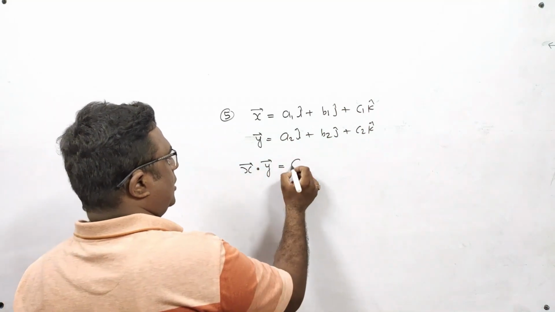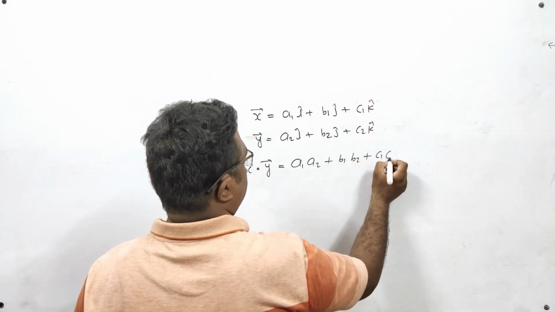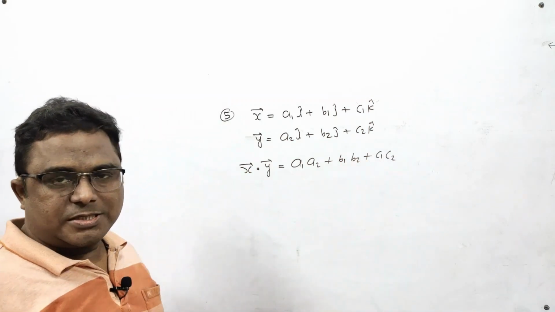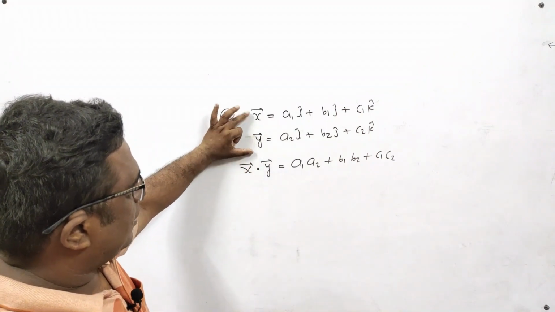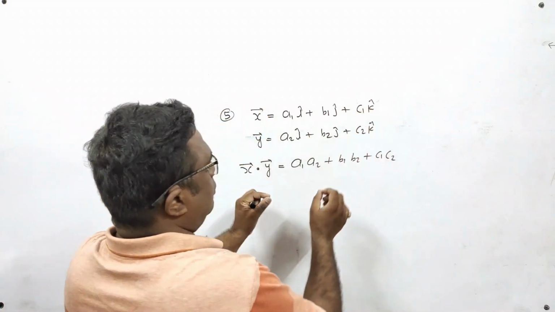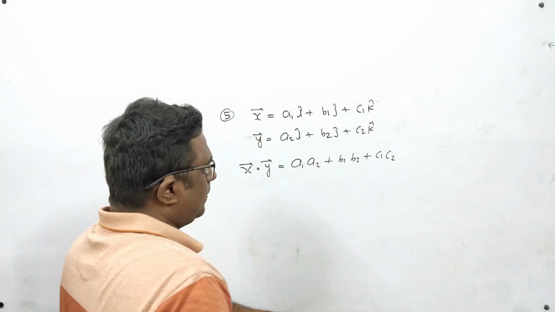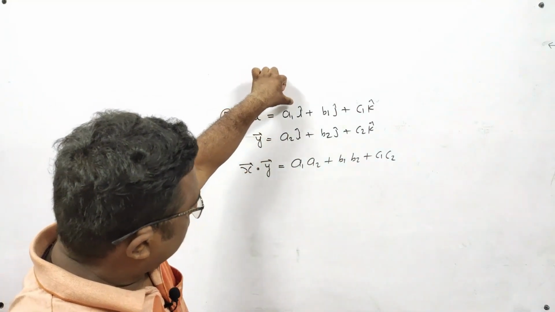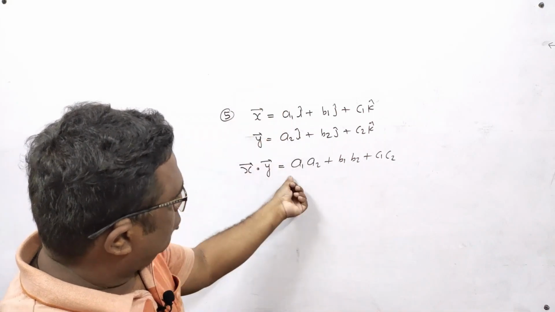Then the simple formula is a1 a2 plus b1 b2 plus c1 c2. Now how is this? When you are doing the dot product of x vector and y vector, all of these terms will be dotted with these terms, and if I take this term with this term, then i dot i will become 1, so a1 a2 will be left.